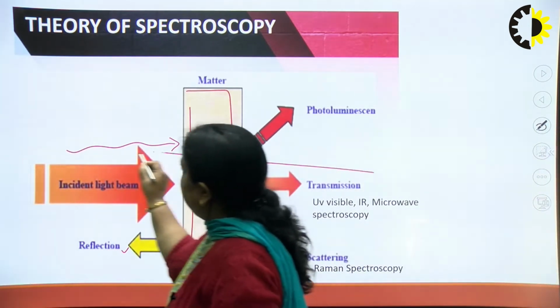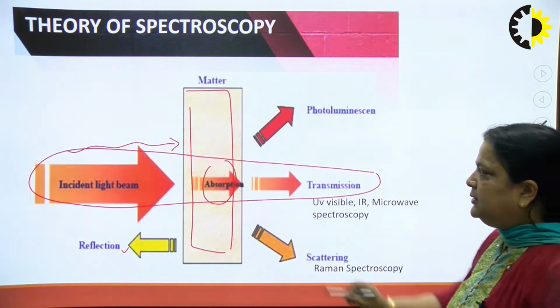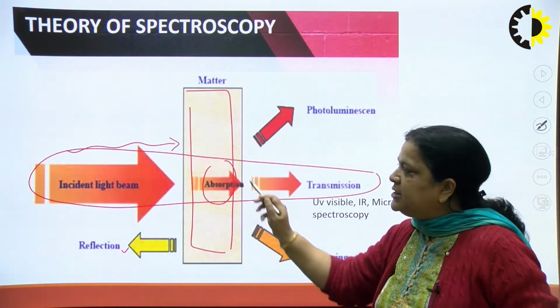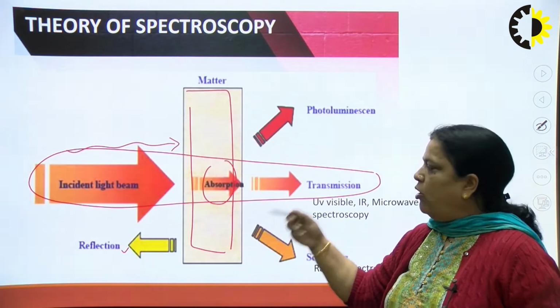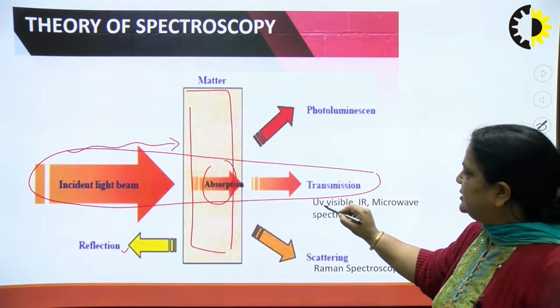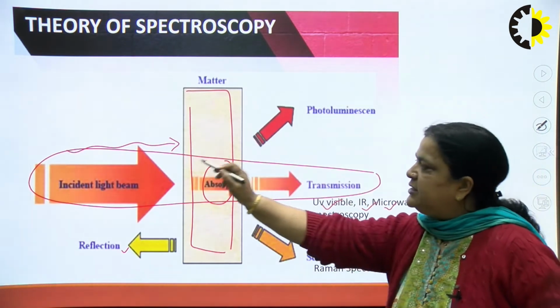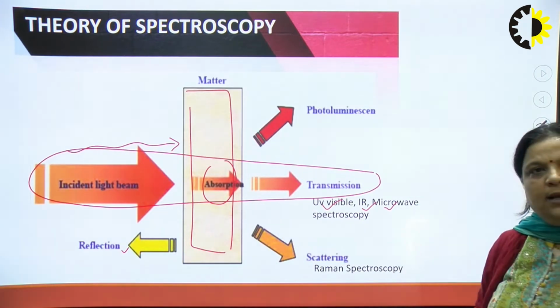But in this spectroscopy, we basically discuss how much amount gets absorbed or how much gets transmitted. So, in UV visible, IR, microwave or NMR, we study absorption as well as transmittance.